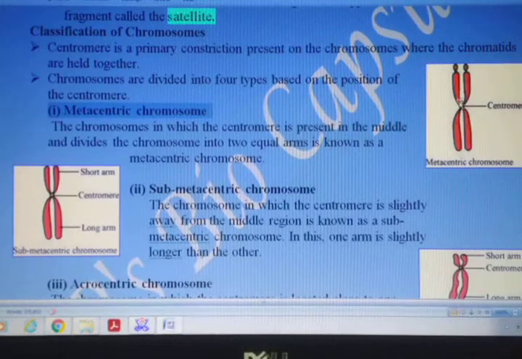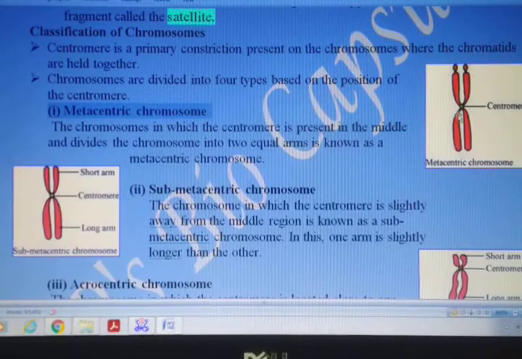Means the centromere divides the chromatid almost into 2 equal halves. But here we cannot say half, it is called an arm. That is the top and the bottom over here, 2 arms are present here. Once again, the chromosomes in which the centromere is located at the central part, or the middle of the chromatids, and as a result the chromatids are divided into 2 equal arms, this kind of chromosome is called metacentric chromosome.